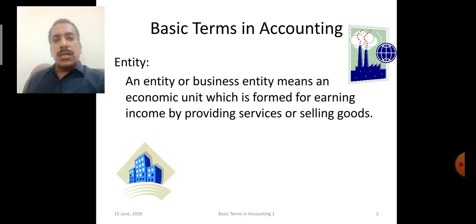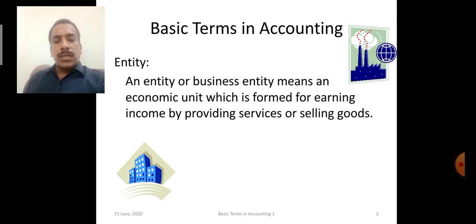Then there are other smaller organizations or entities like Gujarat Nashta Center, Popular Bookstore, or Jain Book Depot. So it may depend upon the size and scale of business, whether they are large or small, depending upon the revenue.